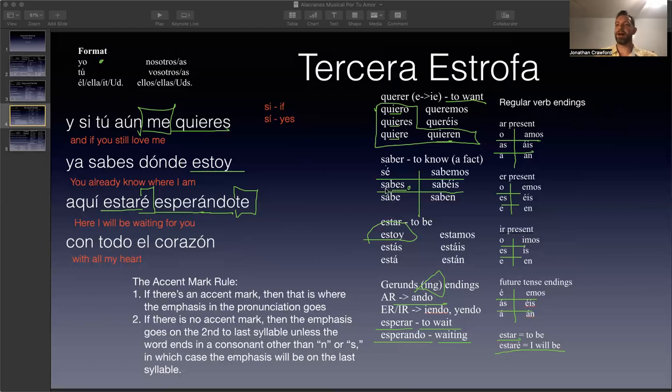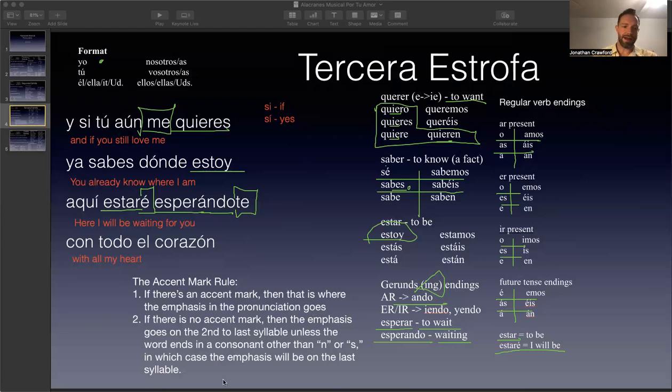Sabes. It's not sabés, it's sabes. And look, even for the nosotros form, sabemos, it's the second to last syllable. And so you don't need an accent mark. But if there's something contrary to that, like sabéis, then you have to have an accent mark. And so if there's an accent mark, then that is where the emphasis in the pronunciation goes. That's the rule. The accent mark takes precedence over anything else. If there's an accent mark, that is definitely where the emphasis in the pronunciation goes, no matter what.